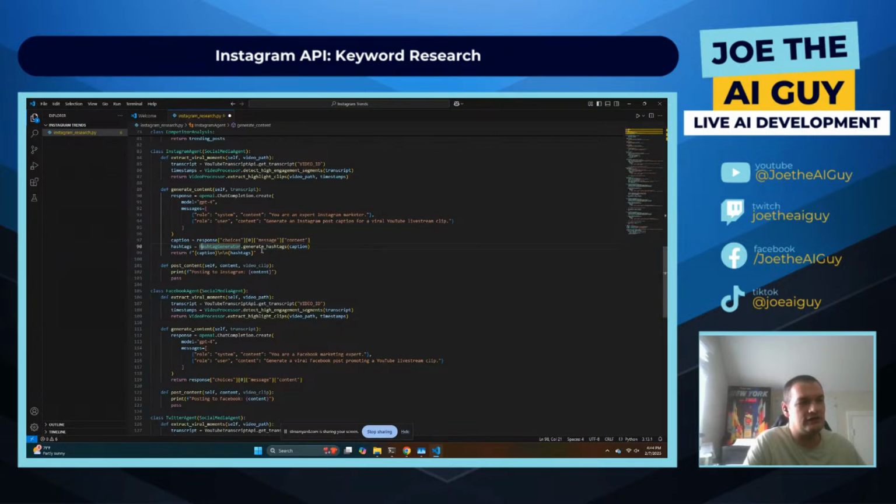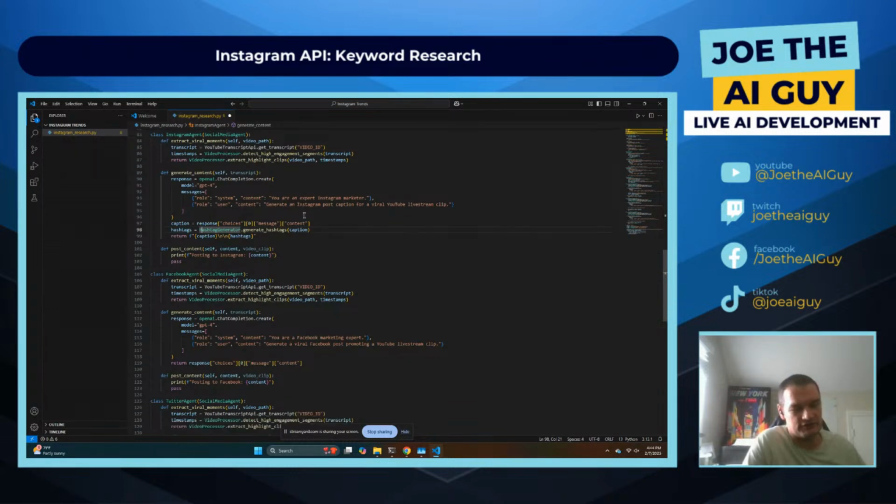So without that proper context, it really won't know what to do with it. It'll be really generic in terms of what it's doing here, and I'm guessing the hashtags it provides won't be great. So this section in each of these will need more prompt engineering, and we can get into that in a little bit.